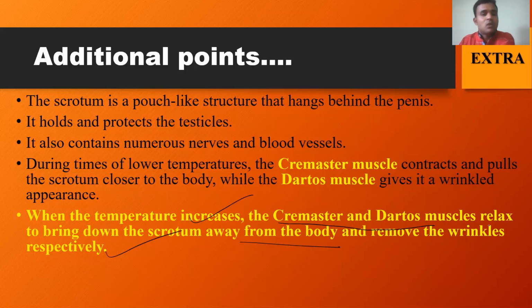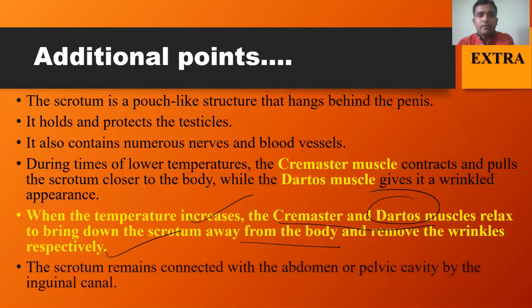Cremaster muscle undergoes relaxation so that the scrotum moves away from the body, so that the testis will move away from the body surface. The temperature reduces, meaning it will be maintained at 34.5 to 35 degrees Celsius. At the same time, the relaxation of the dartos muscle removes the wrinkles formed in the testis. So this is regarding the functioning of the scrotum.